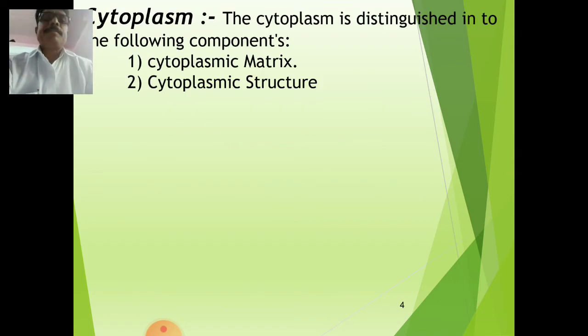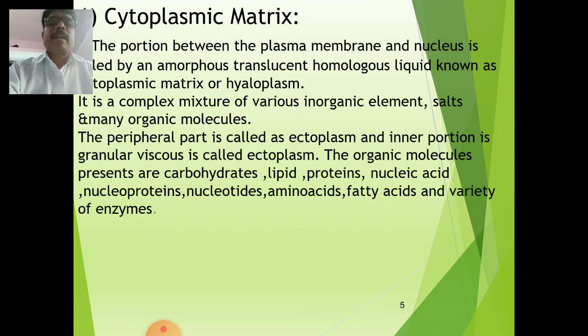Now the cytoplasm. The cytoplasm is distinguished into the following components: cytoplasmic matrix and cytoplasmic structure. This is one of the important parts of the cell. Now the cytoplasmic matrix. The portion between the plasma membrane and nucleus is made up of amorphous, translucent, homogeneous liquid known as cytoplasmic matrix or hyaloplasm.